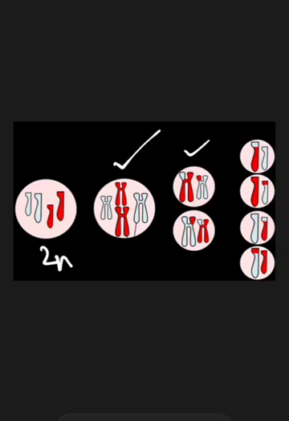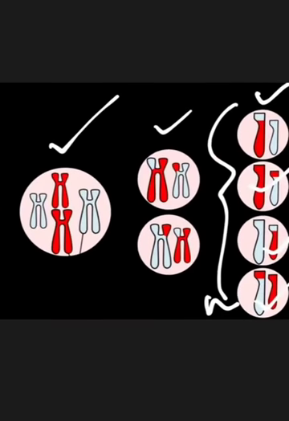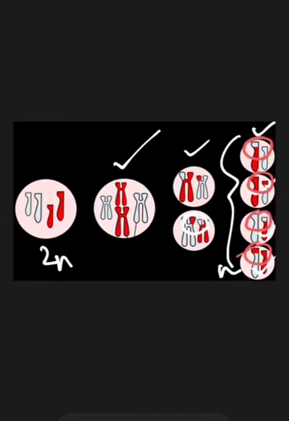reproductive cells or gametes. So 1, 2, 3 and 4, which are haploid. Here it was 2n, and these all are single n, meaning haploid. In this process genetic recombination takes place by crossing over. If you can see that crossing over has taken place here, here and also here, and as a result genetic recombination takes place, and thus new varieties are formed.